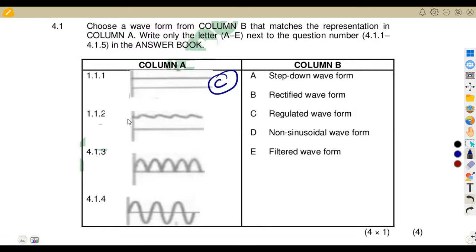Okay. Then this one, as you can see, is still having some ripples that are there. So it's from a filtered form. All right. So it's a filtered waveform, this one. All right. So that's E.